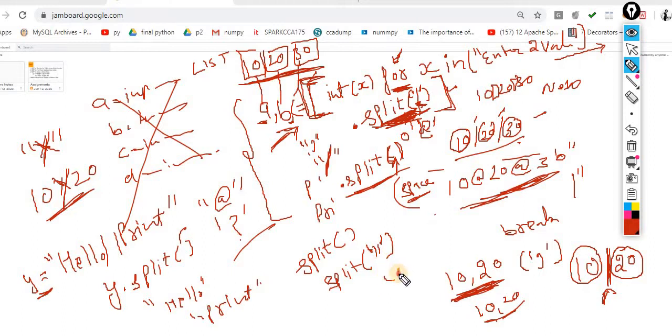Okay, like this. So what is this? This is nothing, so it will do nothing. Whenever you get none, this is nothing, so it will consider the complete string as a single string. It will take this one string like this, and the second one it will take as none.